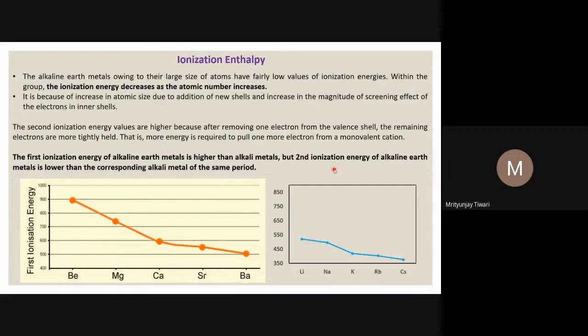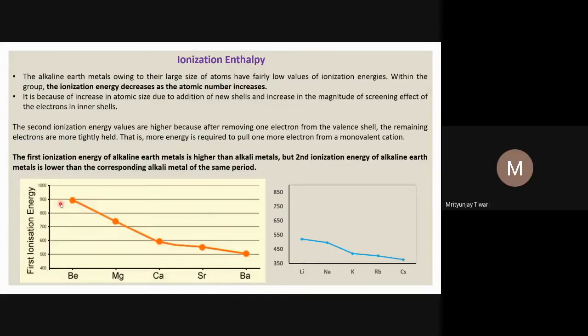And if you look at the trend in the first ionization potential of the alkaline earth metals, it decreases down the group, and we can see the trend in this graph. These values are positive, because this enthalpy we have to provide, as removing those electrons is not that easy. These electrons are under the influence of the nucleus; they are attracted by the nucleus. So to break that attraction, we have to provide that much energy, in the form of heat.